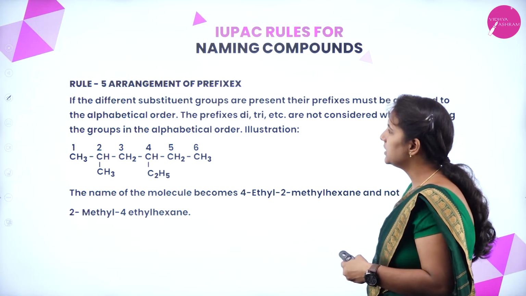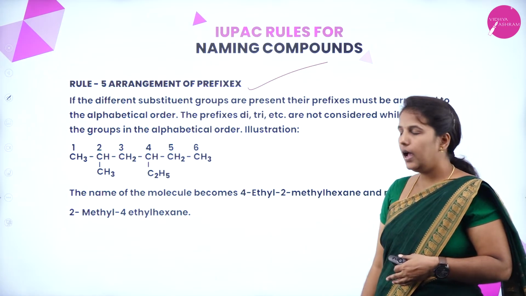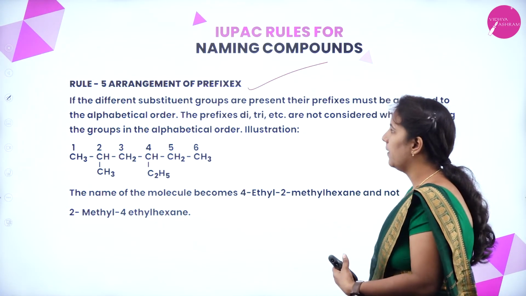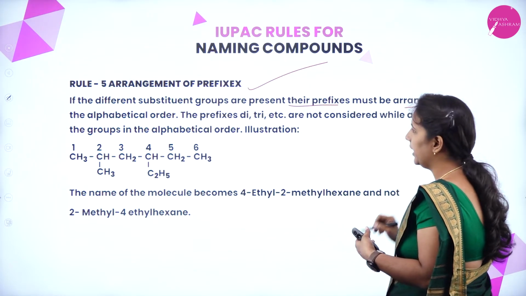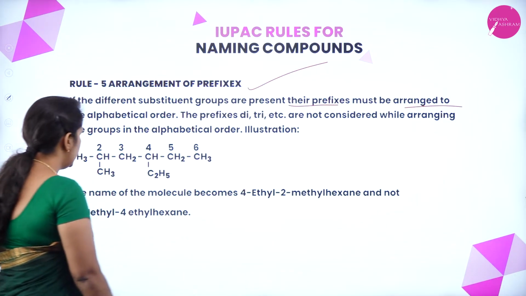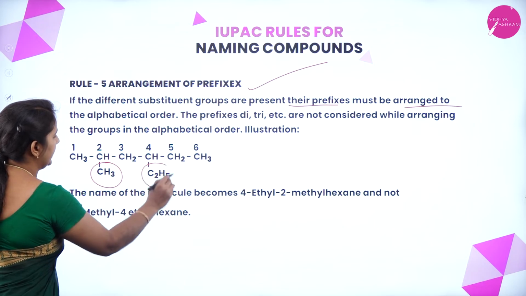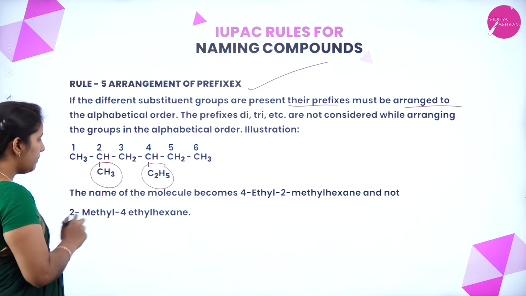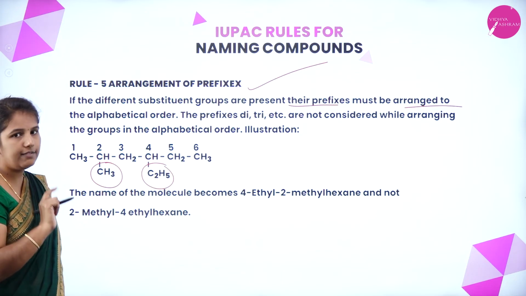Okay. Next, let us understand rule 5, that is the arrangement of the prefixes. How to arrange the prefixes? If different substituent groups are there, then the prefixes must be arranged according to their alphabetical order. It is very simple. For example, in the above example, we have two substituent groups, one is methyl, one is ethyl. And I know I should start from left to right only. Correct? Now, while naming, will ethyl come first or methyl? Ethyl will come first.